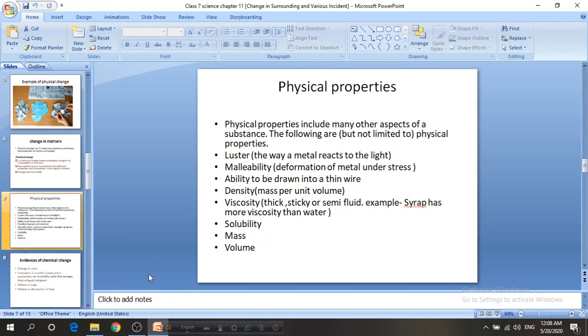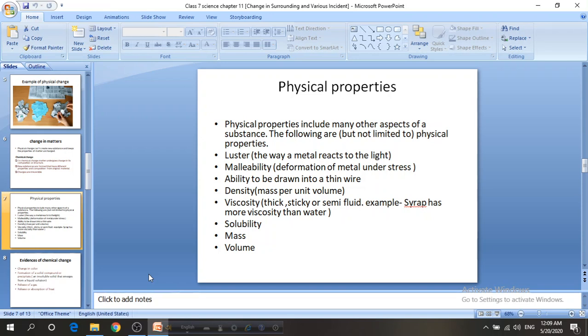Luster means the way a metal reacts to light. Think about gold or copper or maybe silver or brass. What happens when we keep light in front of a metal? It reacts and it looks like a shiny object.